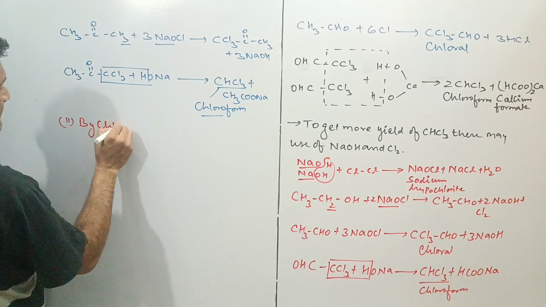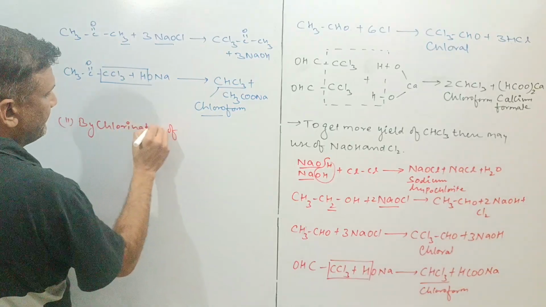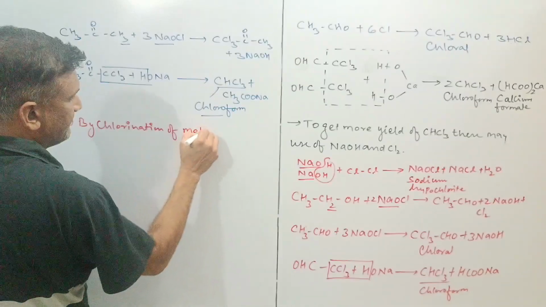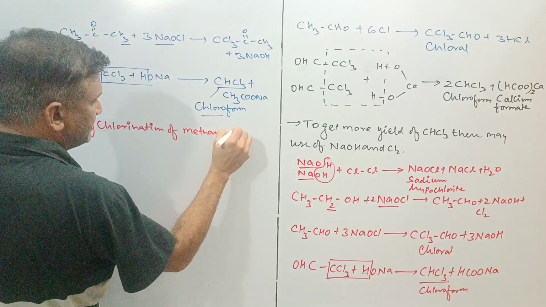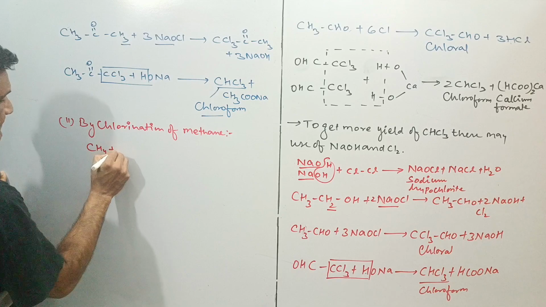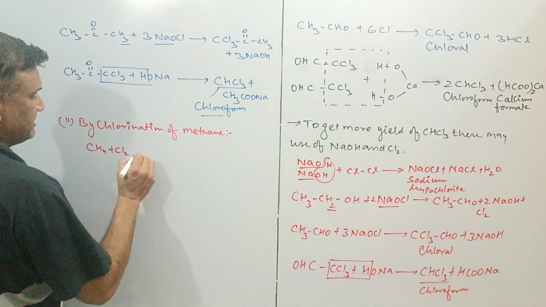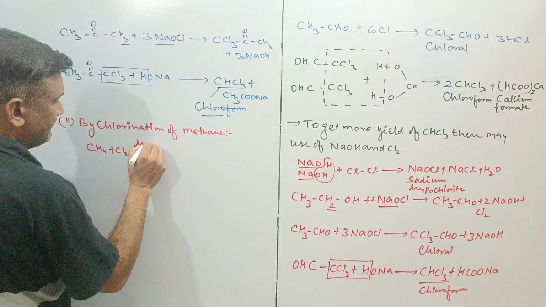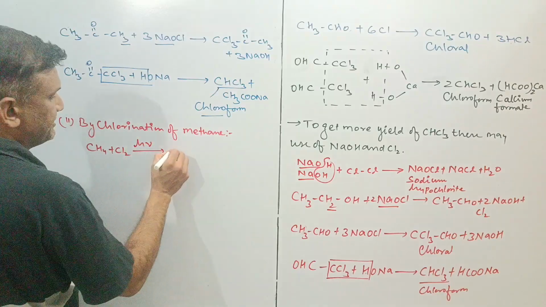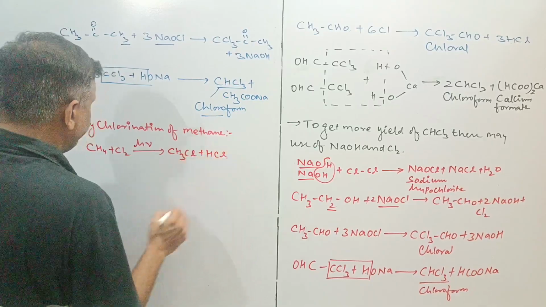So this is the CH4 on reaction with Cl2 in the presence of light. It's a free radical substitution reaction, so it will form CH3Cl plus HCl.